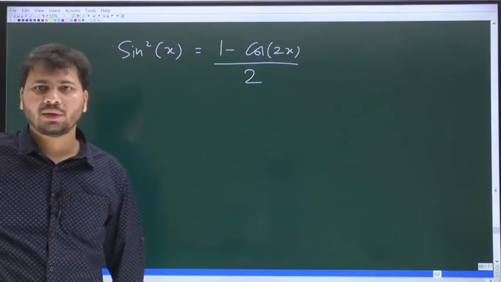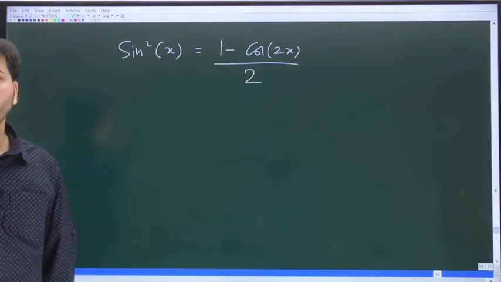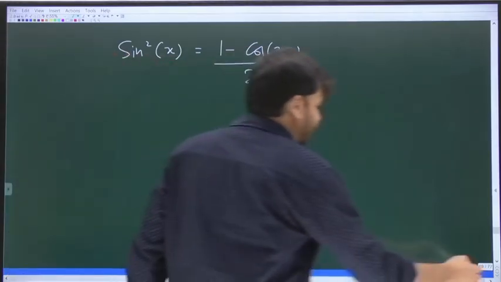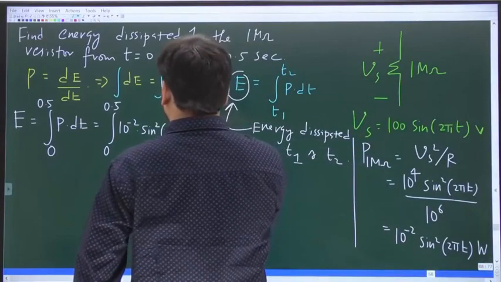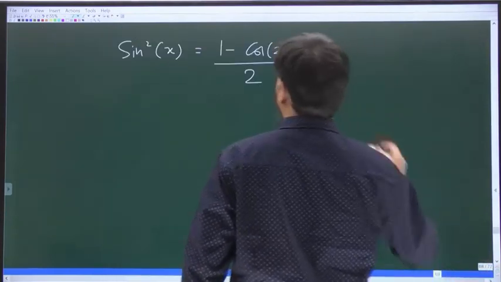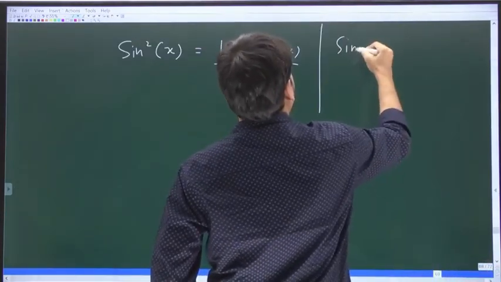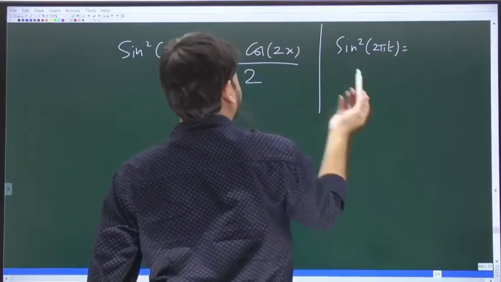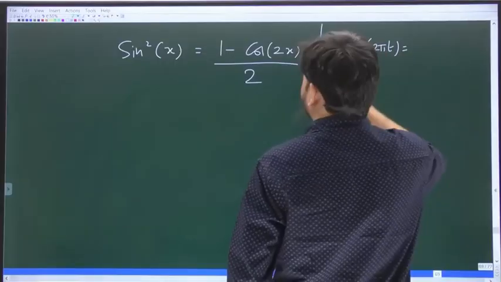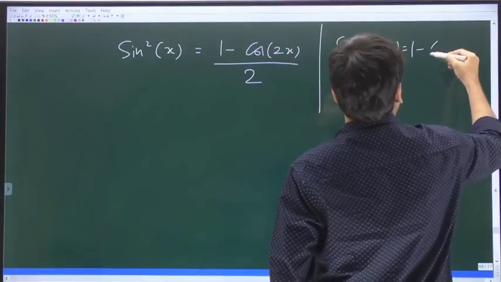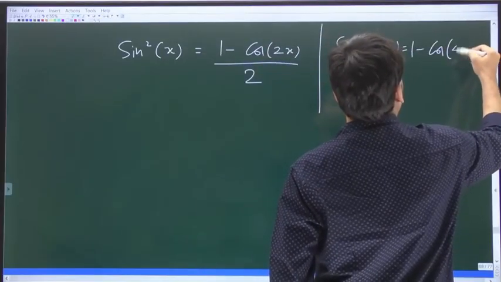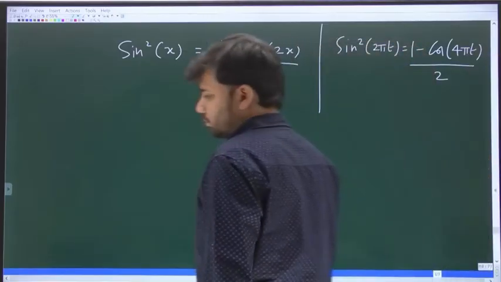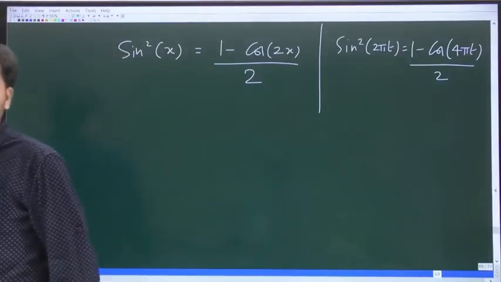Sine square x is the same as 1 minus cos 2x whole divided by 2. And we have sine square 2 pi t. In place of x, we just have 2 pi t. So sine square 2 pi t is the same as 1 minus cos of 4 pi t whole divided by 2. I hope all of you agree with this.